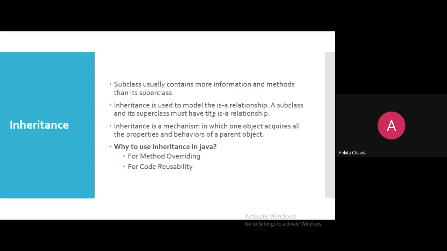You can even call the new definition. You can even call the previous one. This is method overriding. And that you can only do if inheritance is there, because one definition I should be having, then only I can modify it. If it is a single class, then there is no concept of method overriding. If there is no inheritance, then also there is no method overriding.